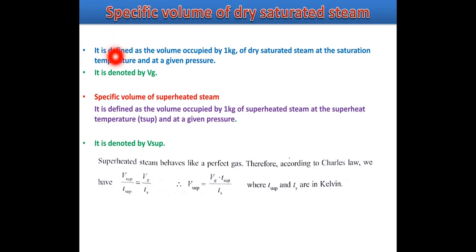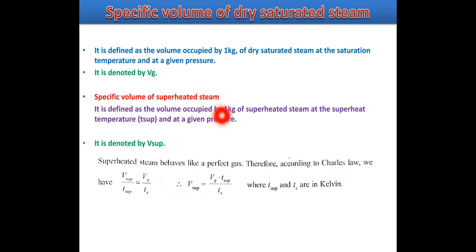Now specific volume of dry saturated steam is defined as the volume occupied by 1 kg of dry saturated steam at the saturation temperature and at a given pressure. It is denoted by Vg.